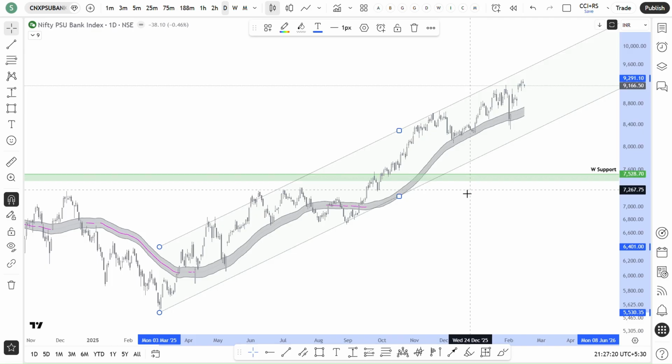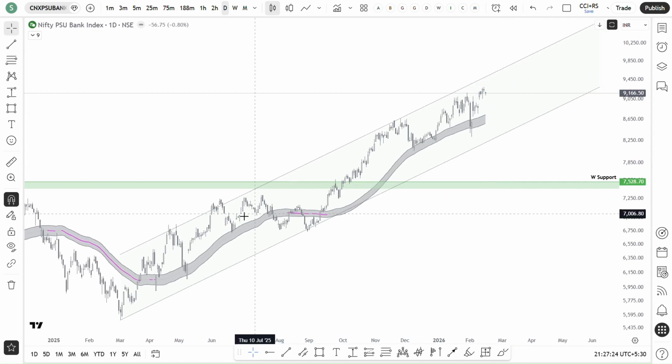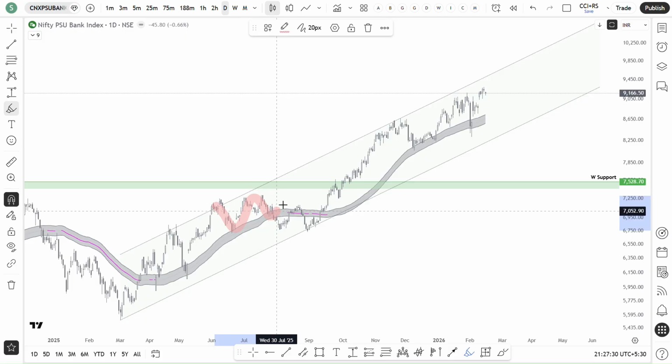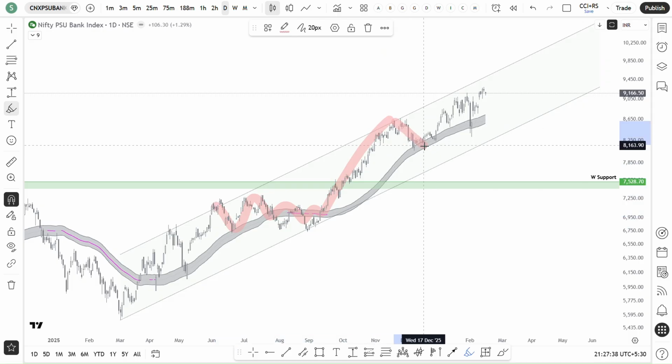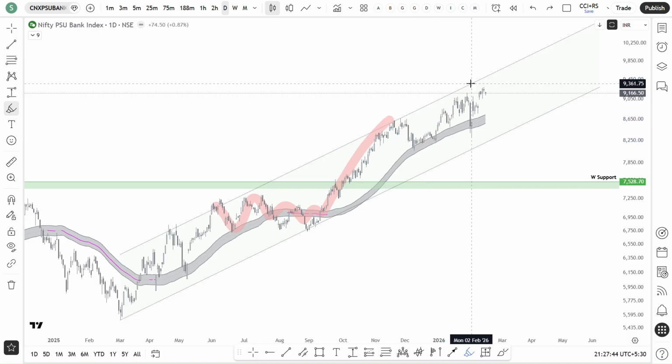We may see from there a correction, a time correction, something like this. And then after the time correction, that's how it started. Or else from this resistance, you may also see a price correction. From there again, it started picking up. So we don't know how it will behave. We just need to observe the price.